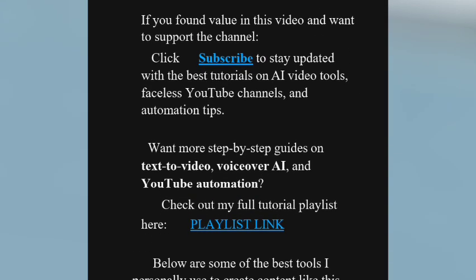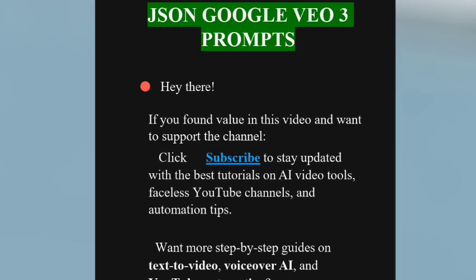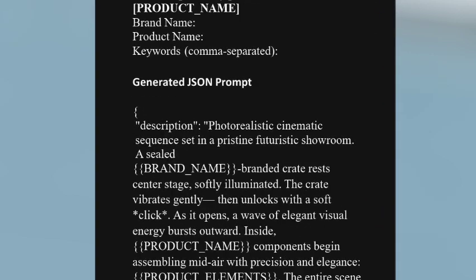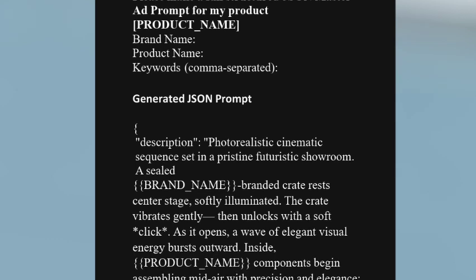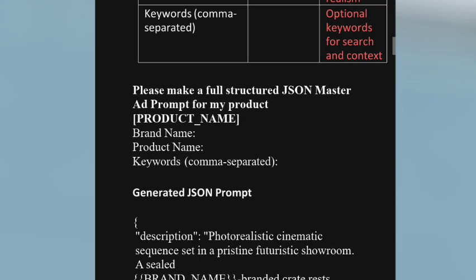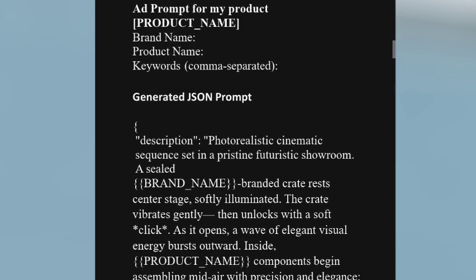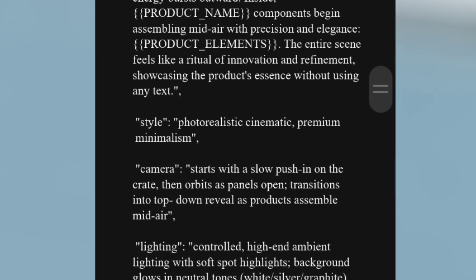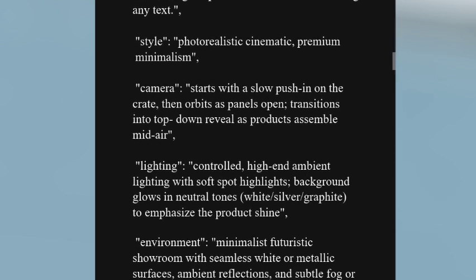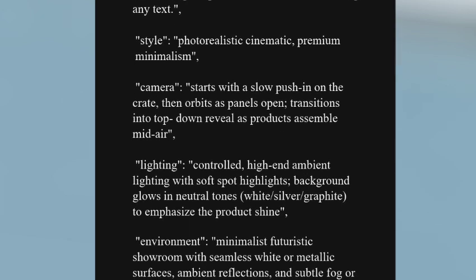If you look at my screen, this is Microsoft Word. This is the JSON Google Veo 3 prompt, right? We are going to copy this template, then replace where it says brand name, product name, and keyword with your brand name, your product name, and the relevant keywords. Copy it like this and give it to ChatGPT. ChatGPT will then use this guide and give you an exclusive prompt for your video generations. This one is basically unboxing.